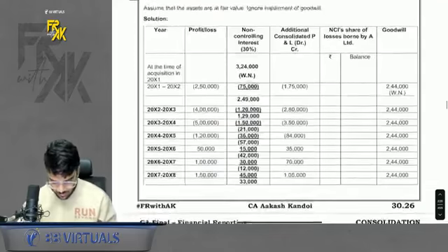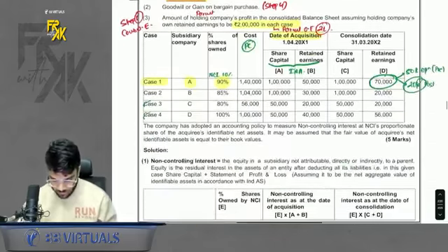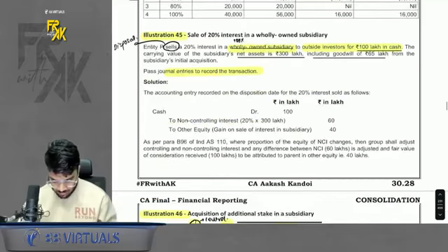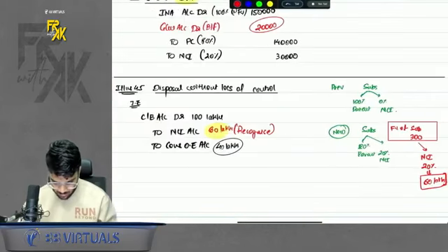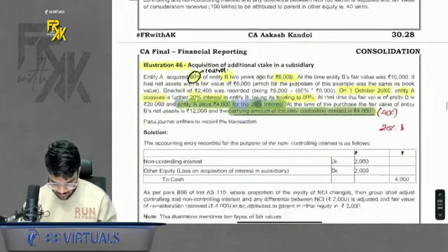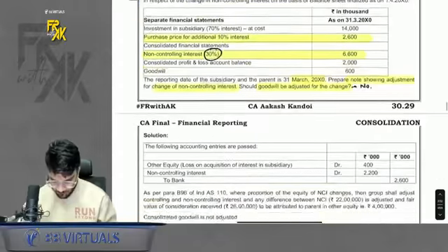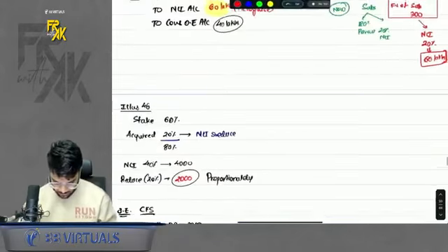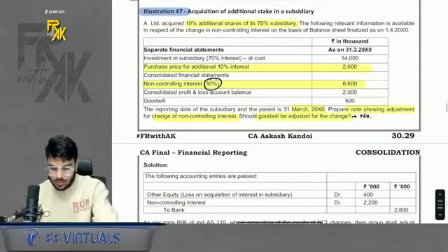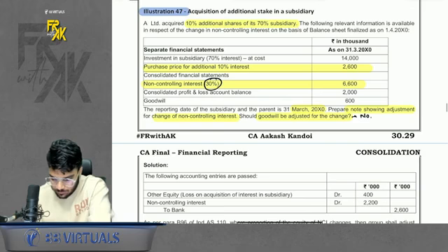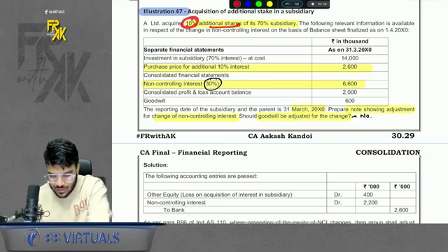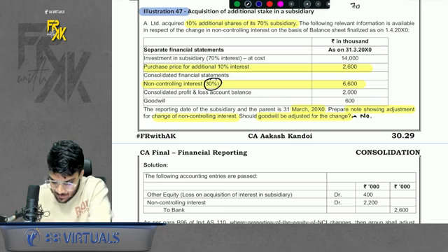at least. Okay. Now we come towards illustration number 45. It's also simple. You can come towards illustration number 47. We can go through once. Okay. What is there in 47? Please have a look here. So let's say, for example, we acquire 10% additional shares of its 70% subsidiary. So we had 70% and we acquired 10% extra. Okay. So we already had control.